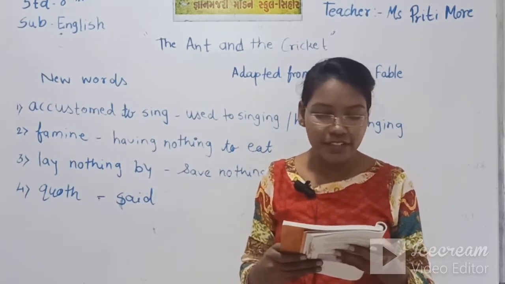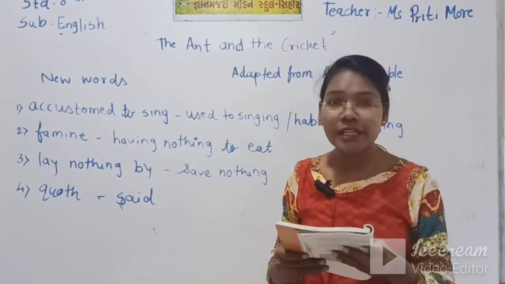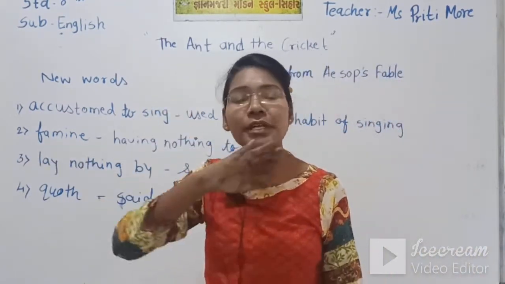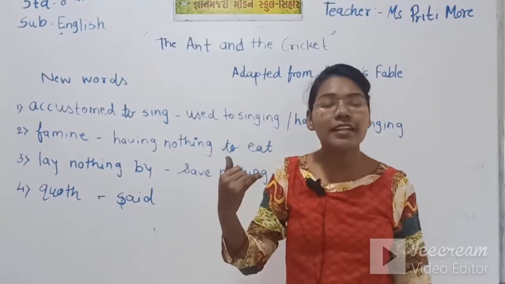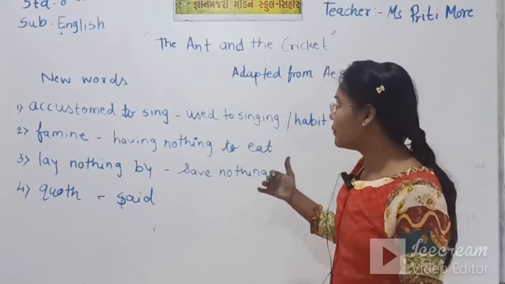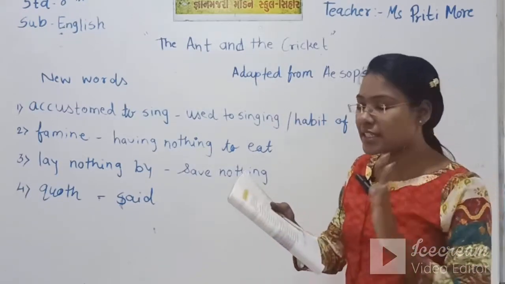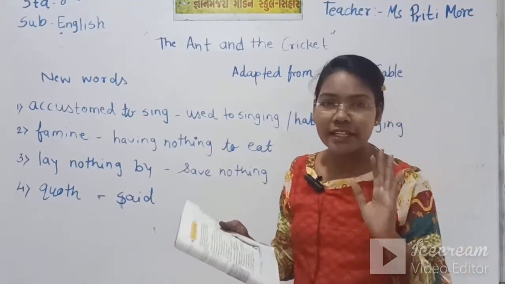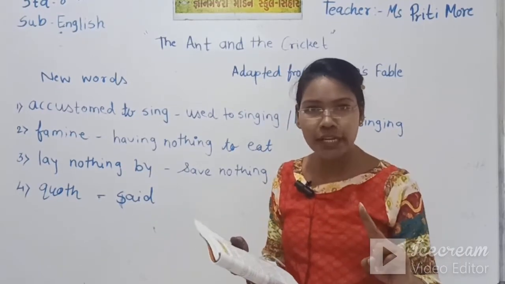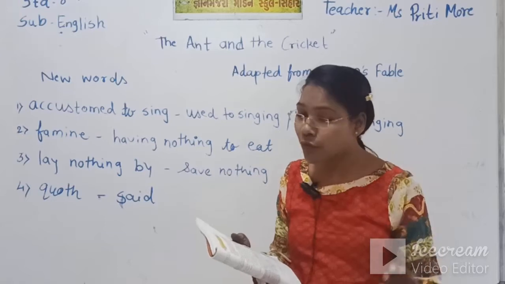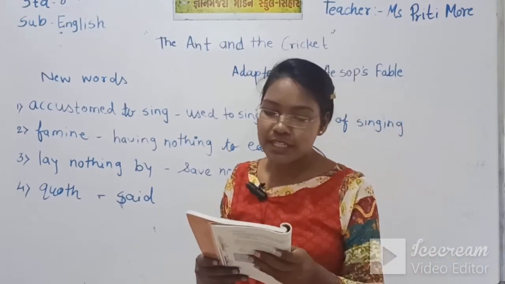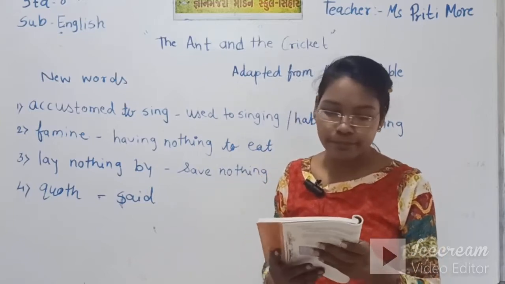Surely you have seen a cricket in nature, in the grass, or sometimes in the classroom. We didn't observe it, but the poet is saying sometimes it is a 2-legged cricket or a 4-legged cricket. Let's see what the poet is going to say in the poem.